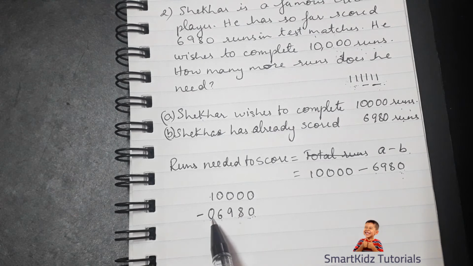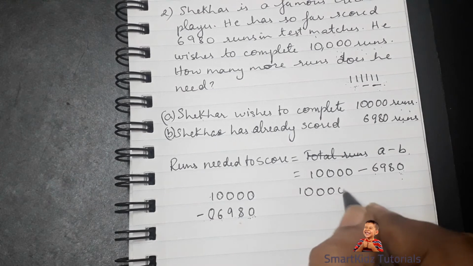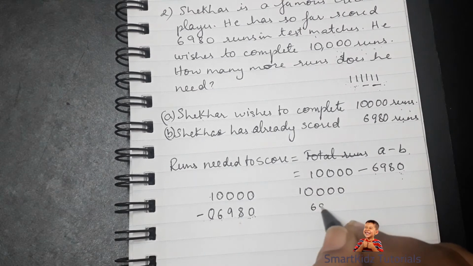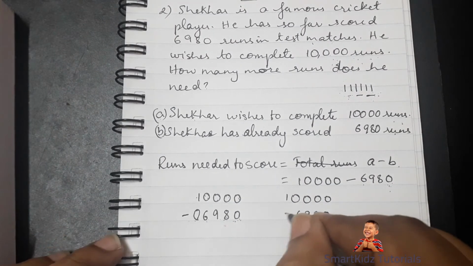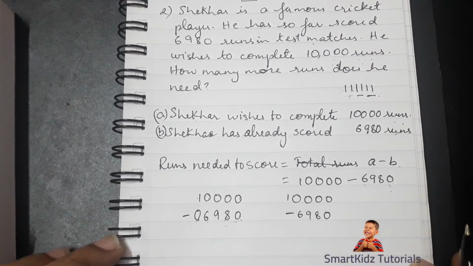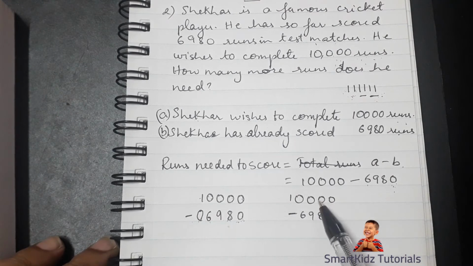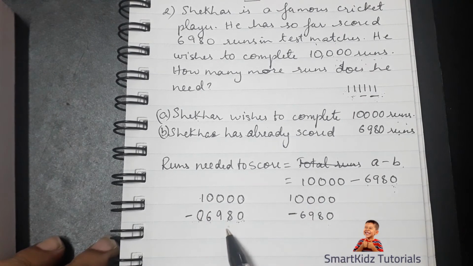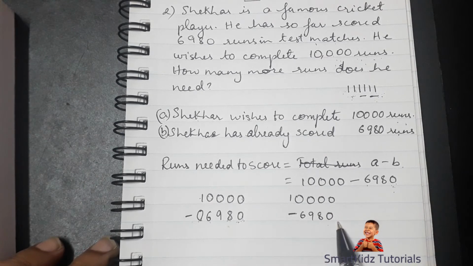Alternatively, if you do not want to put the 0, you can even do it this way. So it doesn't change a thing. Some may be used to writing the subtraction this way and some this way. It comes to the same. I'll solve this one for you.